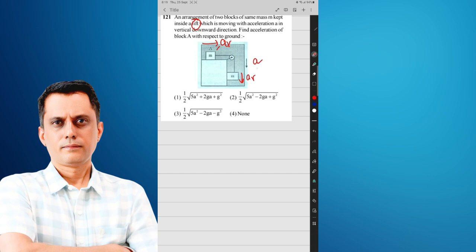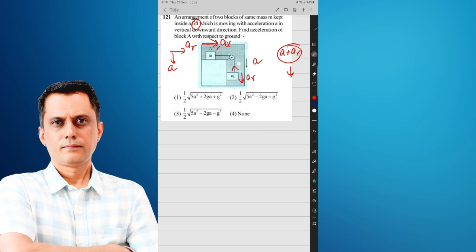Then what is the absolute acceleration of this block in the downward direction? That is a plus ar with respect to ground. And the absolute acceleration of this upper block is ar in the right hand side and a is in the downward side with respect to ground.